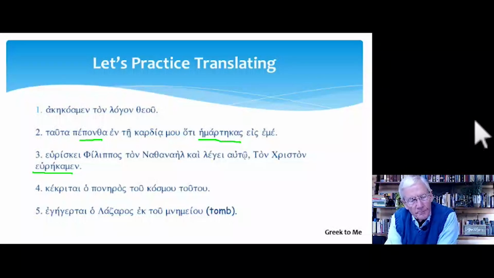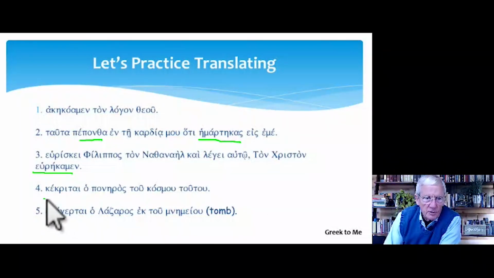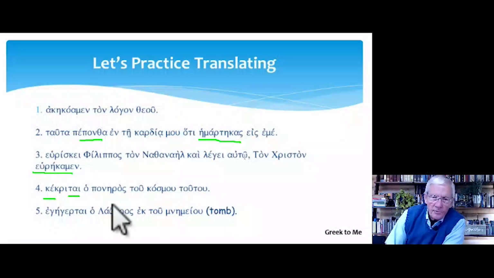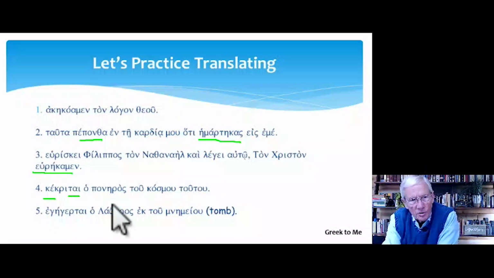Number 4, the evil one of this world has been judged. Kekritai is from krino. So we have reduplication here, and then we have our middle passive. So perfect middle passive indicative, third person singular.